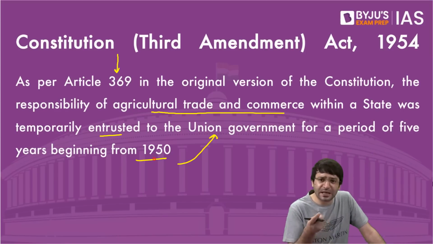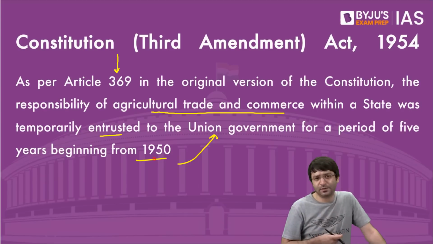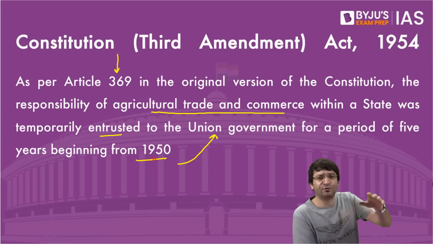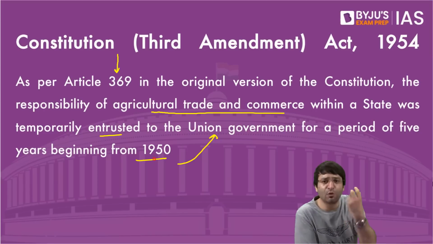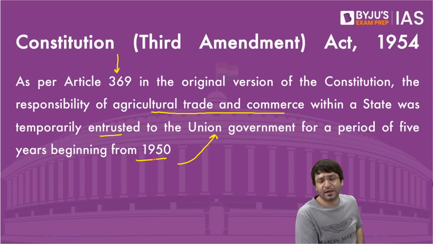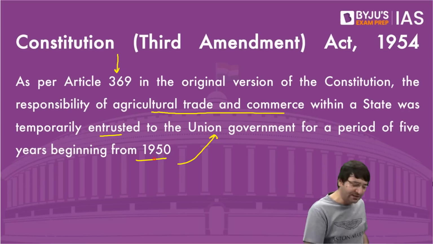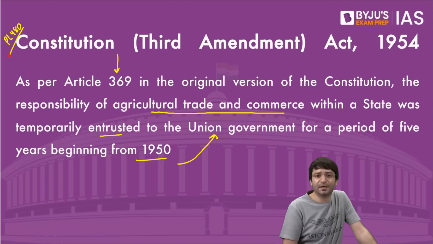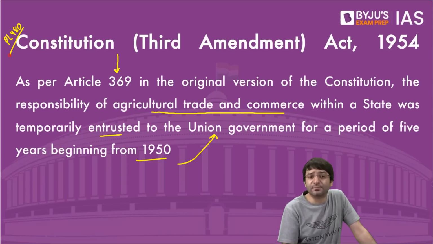Unfortunately, we were not self-sufficient in food. That is why there came a time in the 1960s when our Prime Minister, Srimati Gandhi, had to visit the United States with a begging bowl. Give us food. And the United States, under its PL 480 scheme, Public Law 480 scheme, gave us food items in the 1960s and early 70s. And at that time, the Washington Post published a front page news article, Indian Prime Minister comes begging,